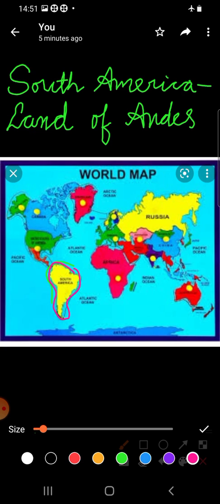South America is the fourth largest continent in the world. It's a part of Latin America.